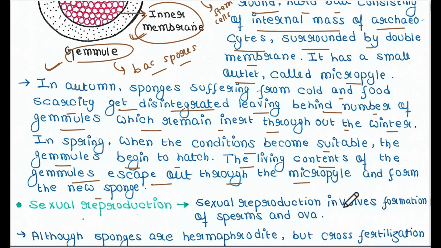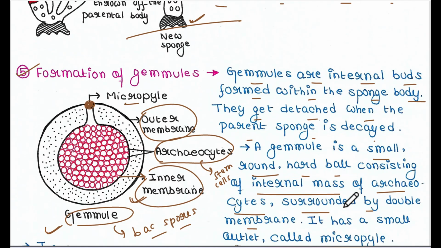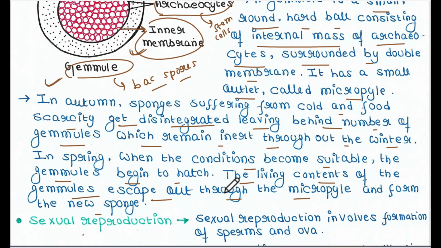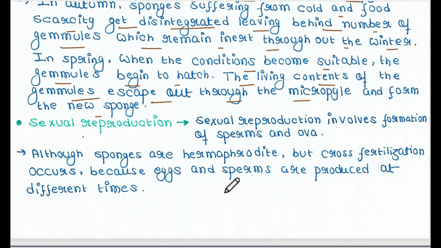So when there is a favorable condition, what happens? These archaeocytes, which are the main stem cells staying inside the gemmule, will come out through this micropyle, and since they are stem cells, they will form the main animal body. So these are five different types of asexual reproduction in sponge.